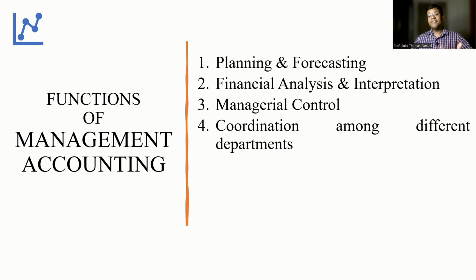From time to time, different departments of the organization are needed to work in synchrony to ensure that the business is functioning smoothly. For this, we would be needing coordination among the different departments. This is the place where management accounting would come into the picture. They would ensure that there is smooth coordination between the different departments. It could be operations, marketing, HR, or finance. The management accountant helps to ensure that interactions happen smoothly among the different departments of the organization.